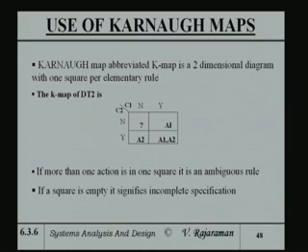So I essentially put that table into this map, and once you cover it, you can immediately see that this square has a problem, because there are two actions specified. If more than one action is in one square, it is an ambiguous rule, because two actions are specified for that. If a square is empty, it signifies an incomplete specification. So the advantage of a map is that once you map the table into the map, it more or less becomes obvious what is missing and what is ambiguous.